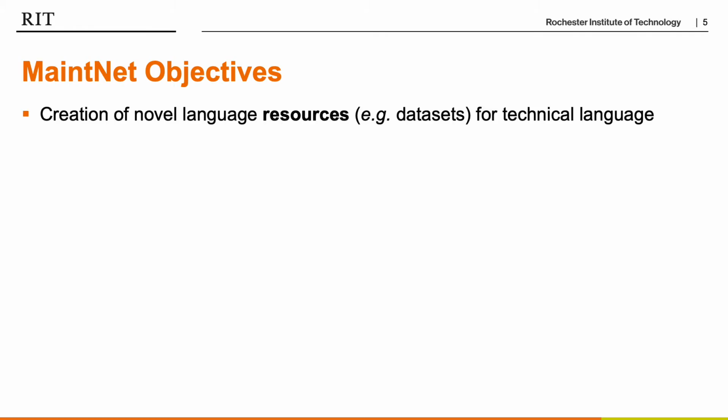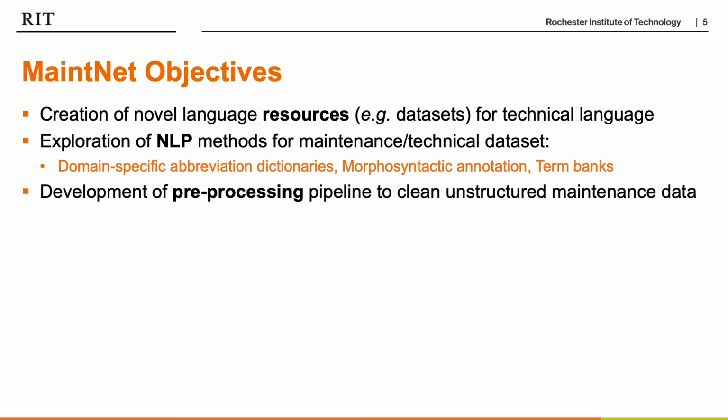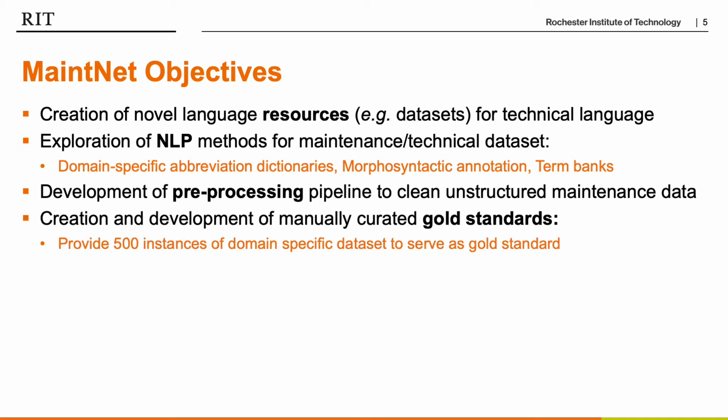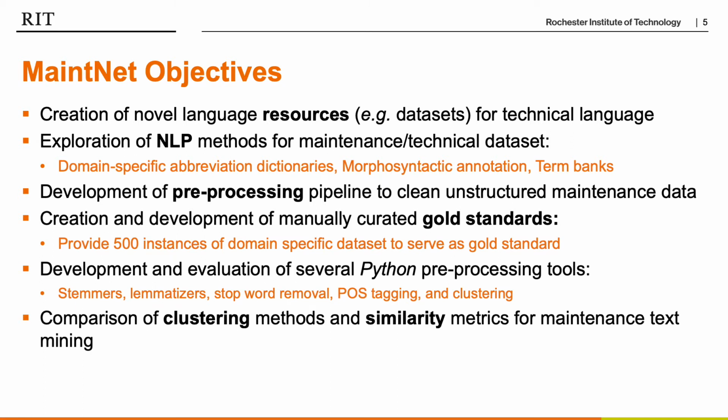Our objectives in MaintNet include the creation of novel language resources such as a dataset for technical language, and exploration of different NLP methods for maintenance and technical datasets, development of a pre-processing pipeline to clean unstructured historical maintenance data, creation and development of manually curated gold standards, development and evaluation of several pre-processing tools such as the lemmatizer, and finally, comparison of clustering methods and similarity metrics for maintenance text mining.